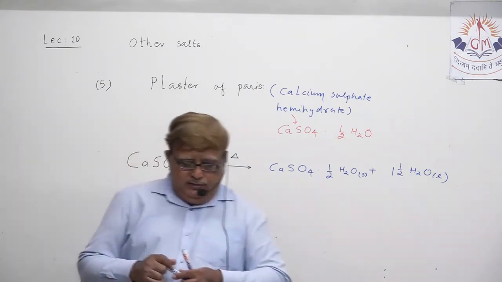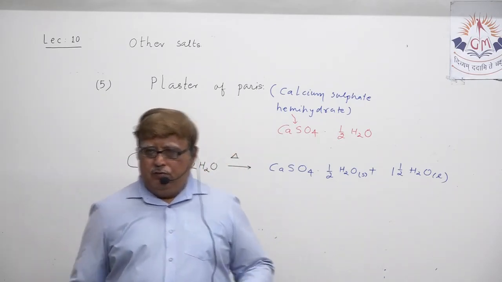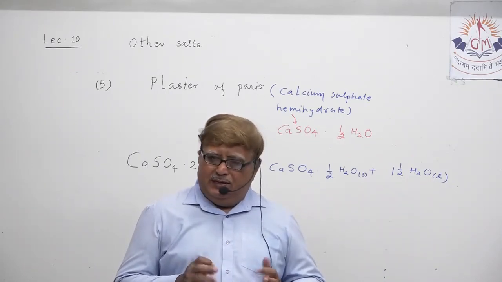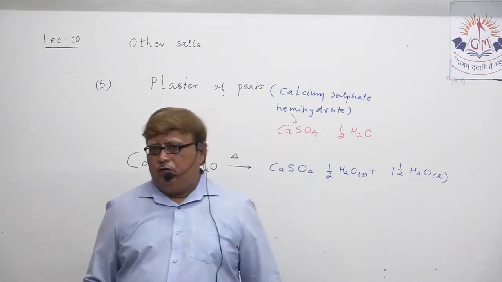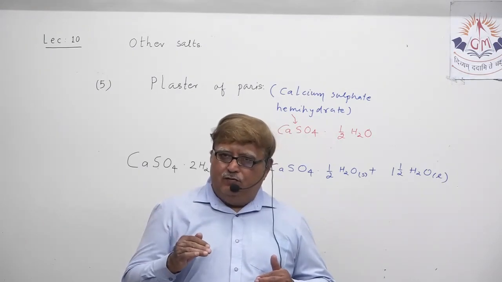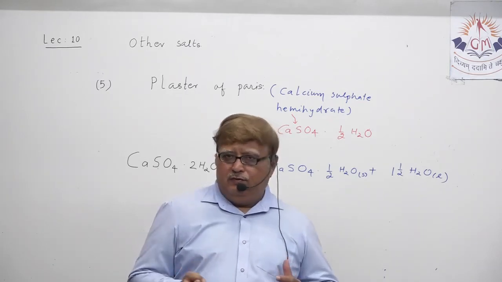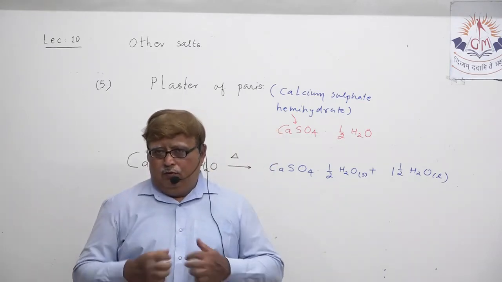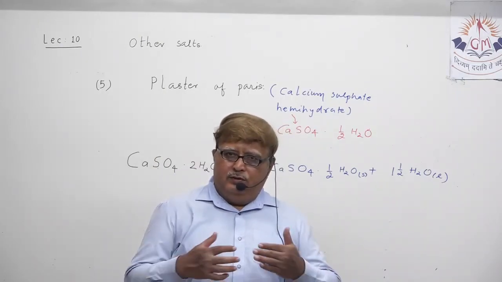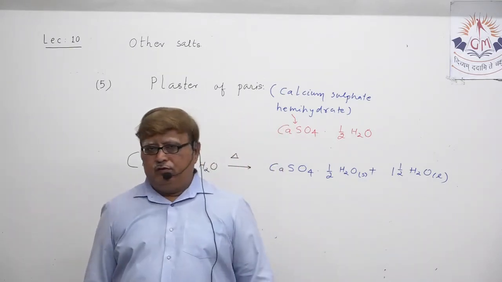Which are the uses of plaster of Paris? You all know that plaster of Paris is a fine white powder, hemihydrated, so it has just half a molecule of water. But when it is again added with water, it makes a thick sticky paste, which is utilized by the doctor for orthopedic surgery, to set the broken bone in the right position. So it is a great help in orthopedic surgery.